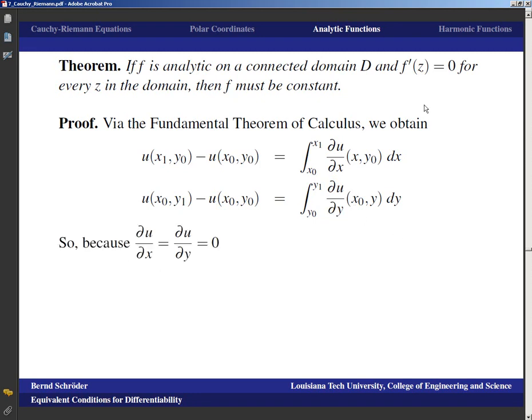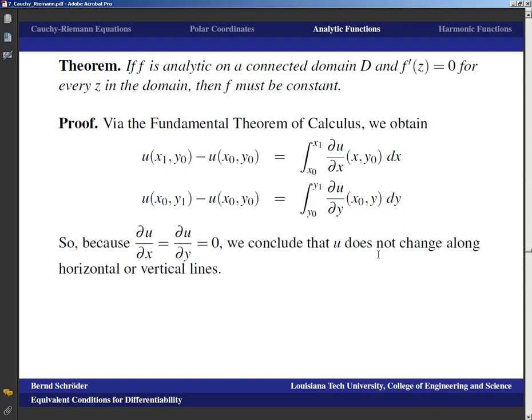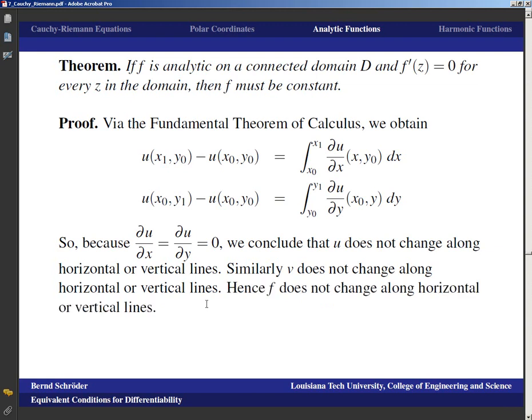And because the derivative is 0, that means that du/dx and du/dy are both 0. That means that u does not change along horizontal or vertical lines inside that connected domain. And similarly, v also does not change along horizontal or vertical lines.